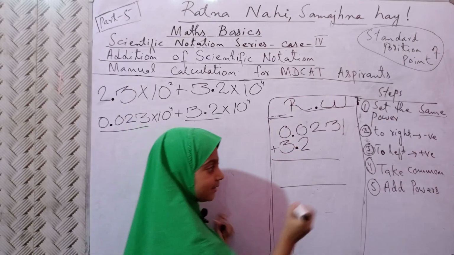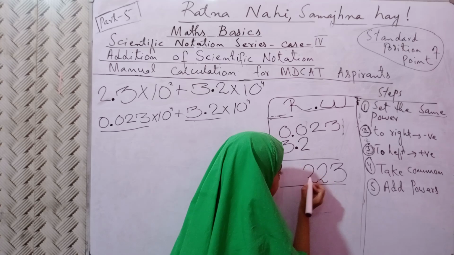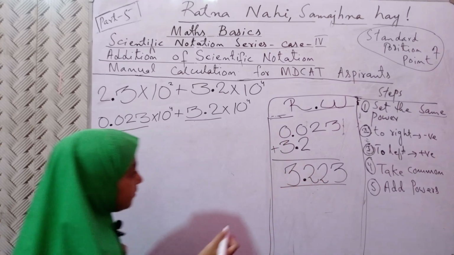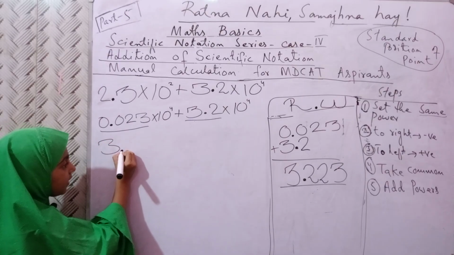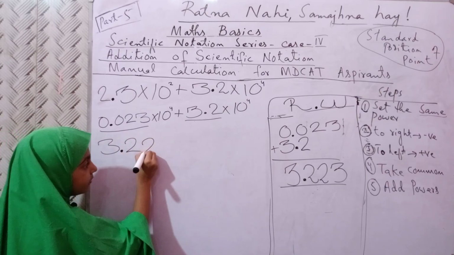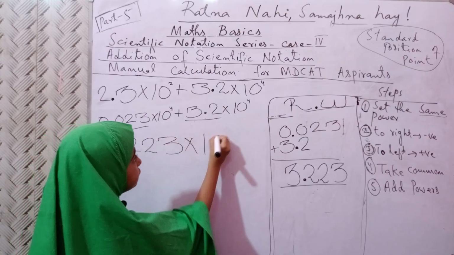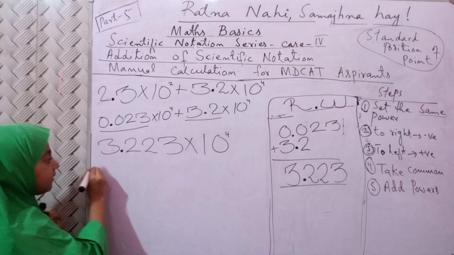Plus it: 3 as it is, 2 as it is, 2 as it is, point and 3. Now 3.223 into 10 raised to power 4. It is our answer. Okay.